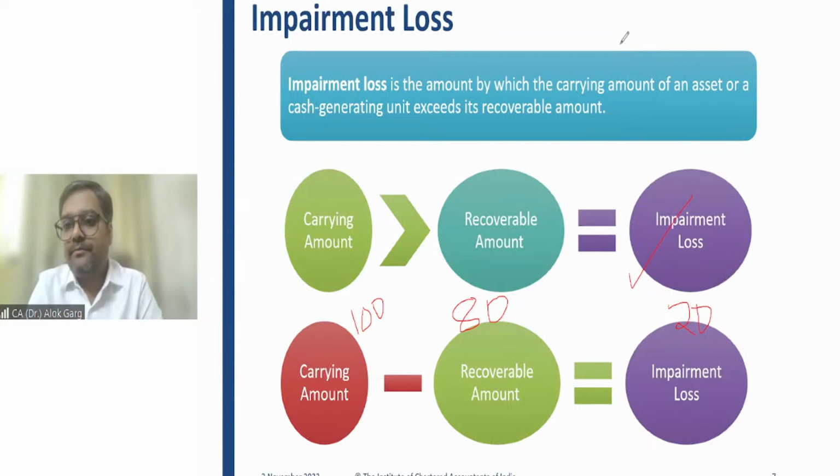But for the same land, if the market value has gone down to 80 lakh rupees, then following the rule of conservatism and following this impairment loss standard, you have to reduce the carrying value to the extent of the recoverable value. You have to recognize an impairment loss. Okay.